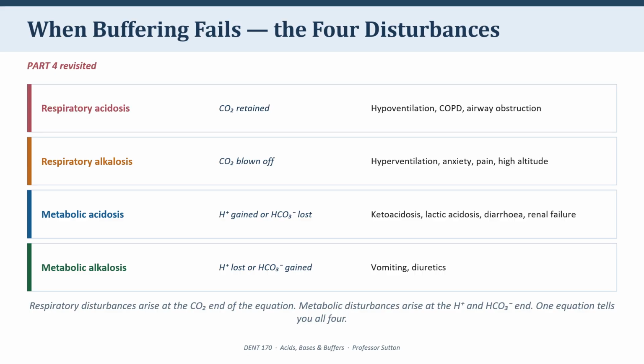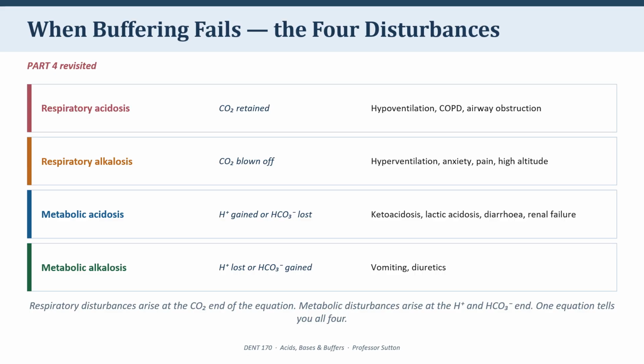This is respiratory alkalosis. If the problem starts at the other end, hydrogen ion and bicarbonate, we call it metabolic. Gaining hydrogen ions or losing bicarbonate gives metabolic acidosis. Think diabetic ketoacidosis, lactic acidosis, severe diarrhea, renal failure. Losing hydrogen ions or gaining bicarbonate gives metabolic alkalosis. Think prolonged vomiting.